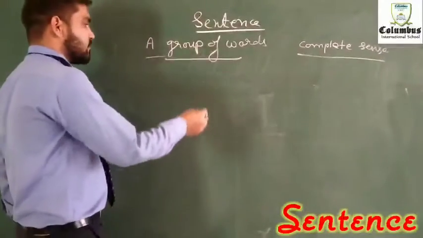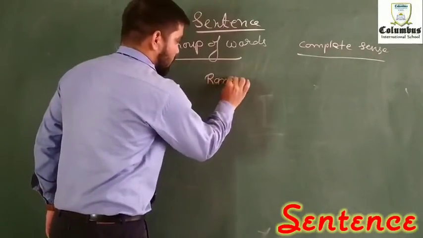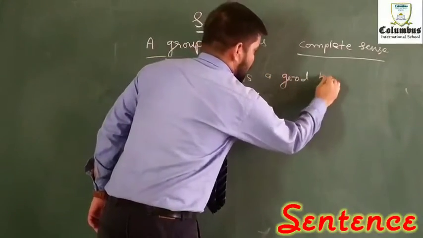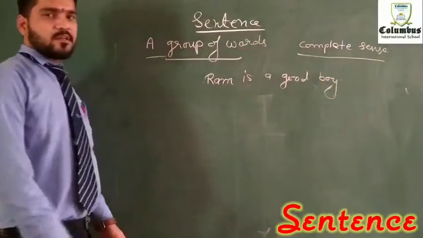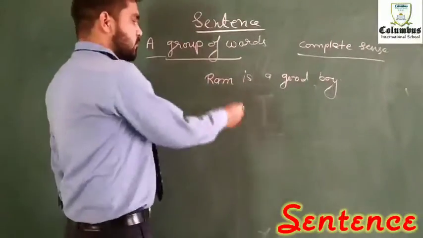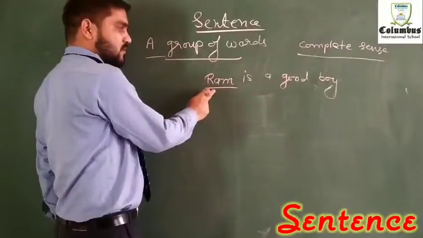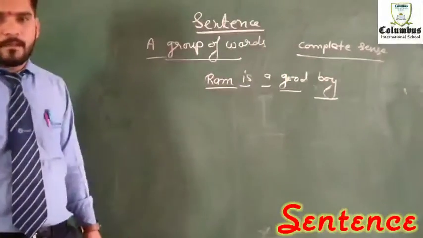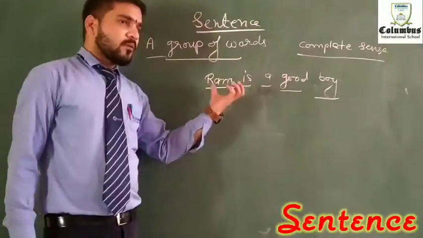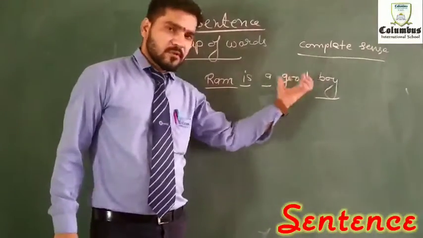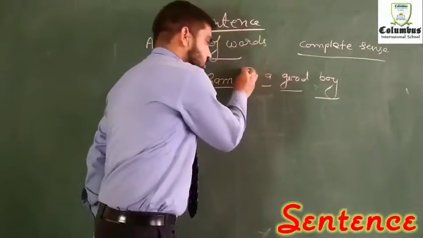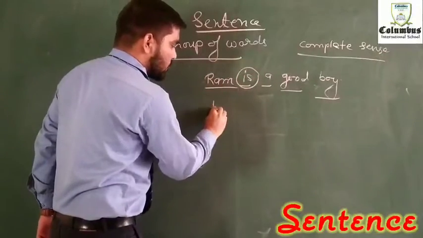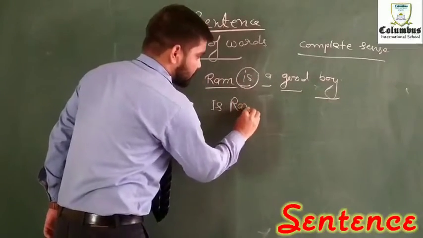Suppose I have taken an example: Ram is a good boy. It's a very common example, as you can see. Here the group of words is Ram first, then is, then a, then good, and at last boy. If I change the order of the words, for example, is coming before Ram, like "is Ram".